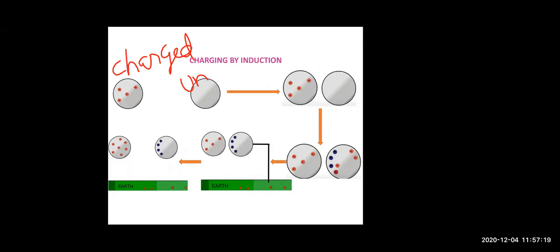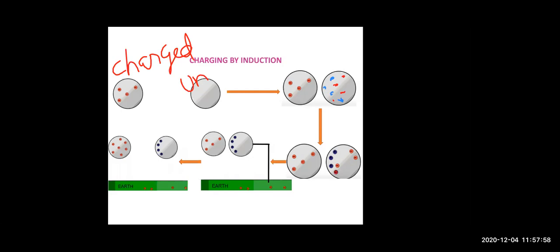Charges are always present in between them. See, if I say this is an uncharged one, it does not mean it does not have any charge. It has charge, and it has an equal number of protons and electrons. Here also it is having protons. I have shown them with blue, and now I will show electrons. So you can see protons and electrons, but they are equal in number. 4 electrons, 4 protons, so they will cancel out, and so the charge is 0.